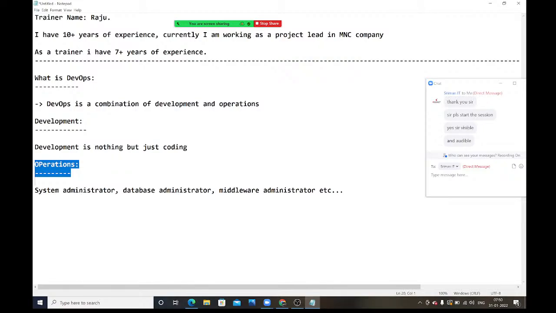Is it correct? Please respond in the chat box. Two-way communication must be required. Do you think it is practically possible? Coding is a completely separate domain, and operations is a completely separate domain. But I'm saying, as a DevOps engineer, you should have knowledge of both coding and operations. Is it possible practically?